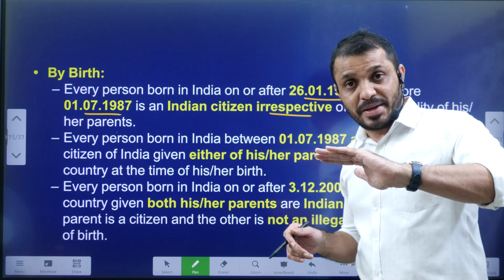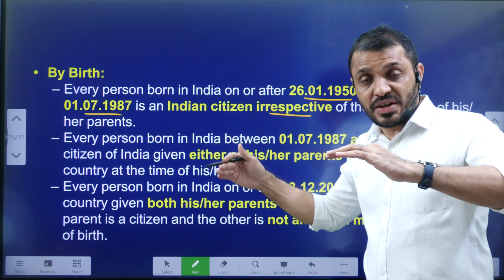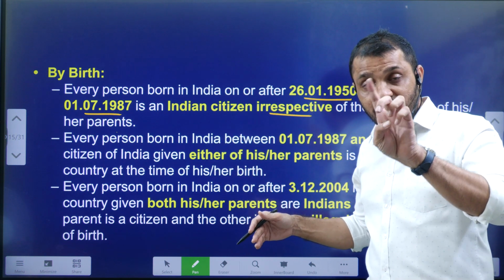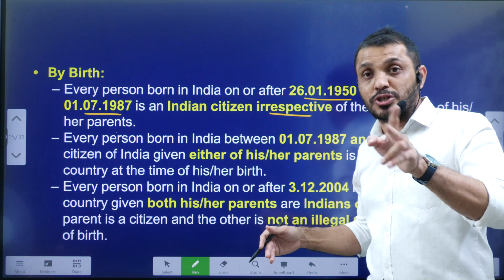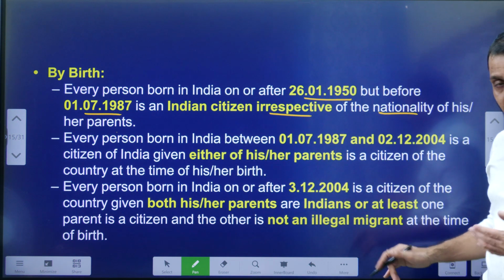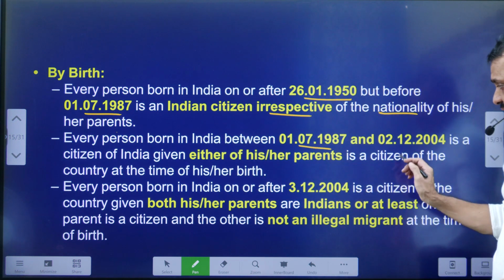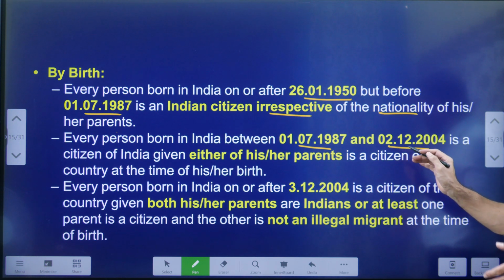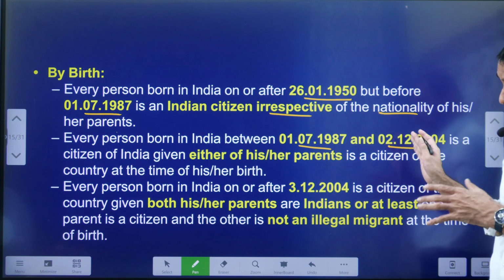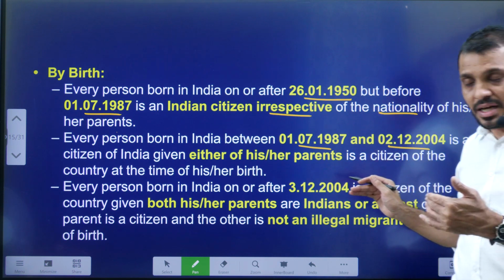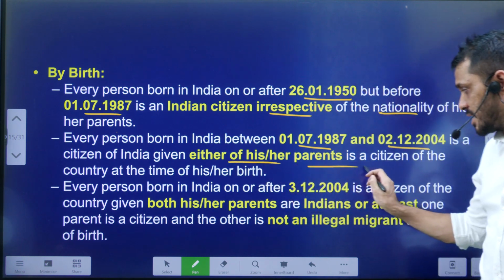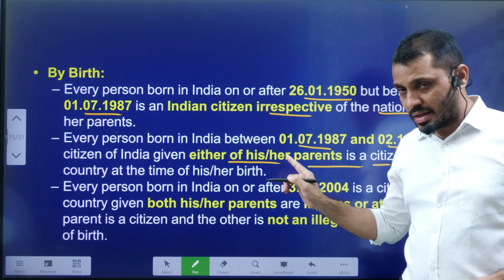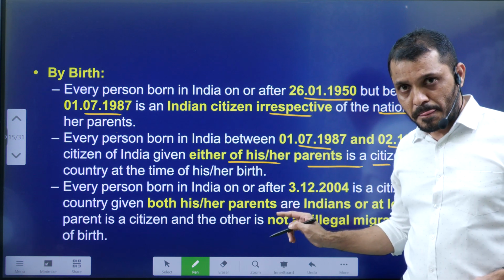The second condition, later we modified, was that one of your parents should be Indian. Then later we modified that both parents should be Indians. Now see, from 1st July 1987 to 2nd December 2004, if anyone is born in India, at least either of their parents should be a citizen of India at the time of their birth.